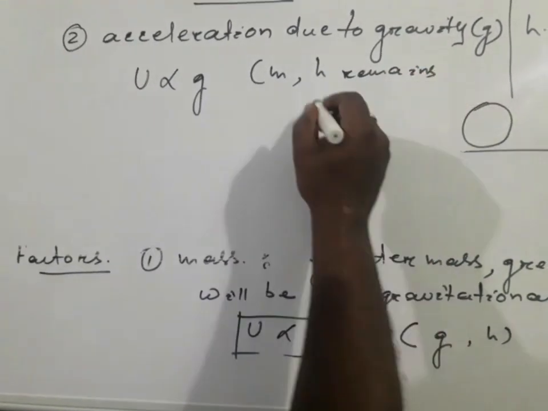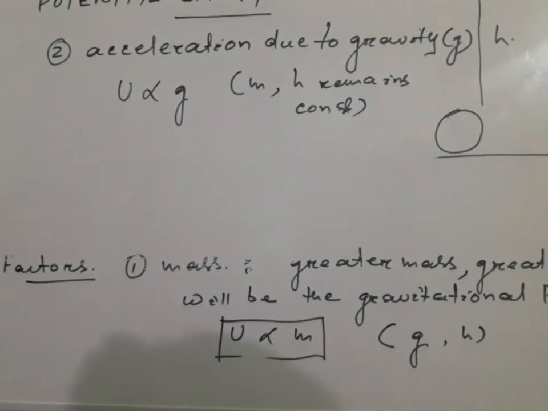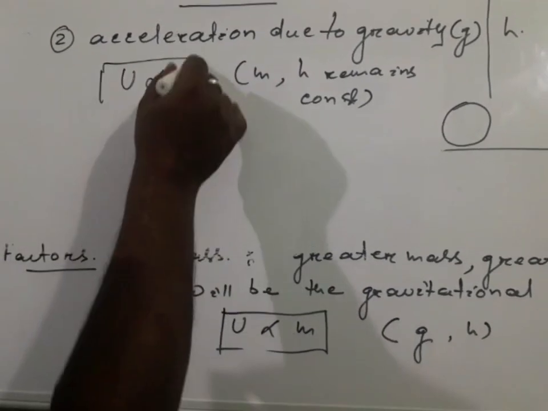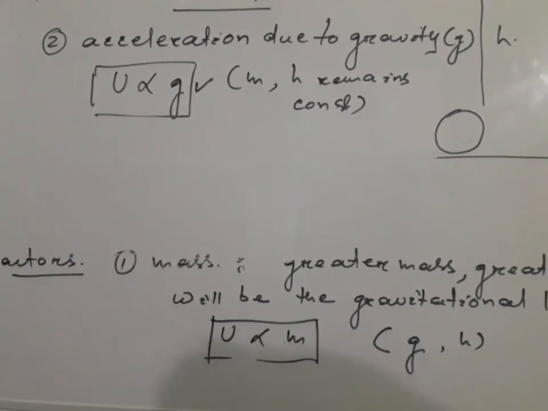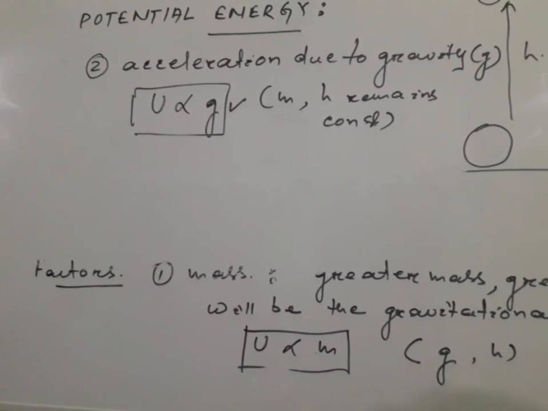So if we take a body to different places on the surface of earth, we will find that wherever acceleration due to gravity is more, the gravitational potential energy for that same body at a certain height becomes more.